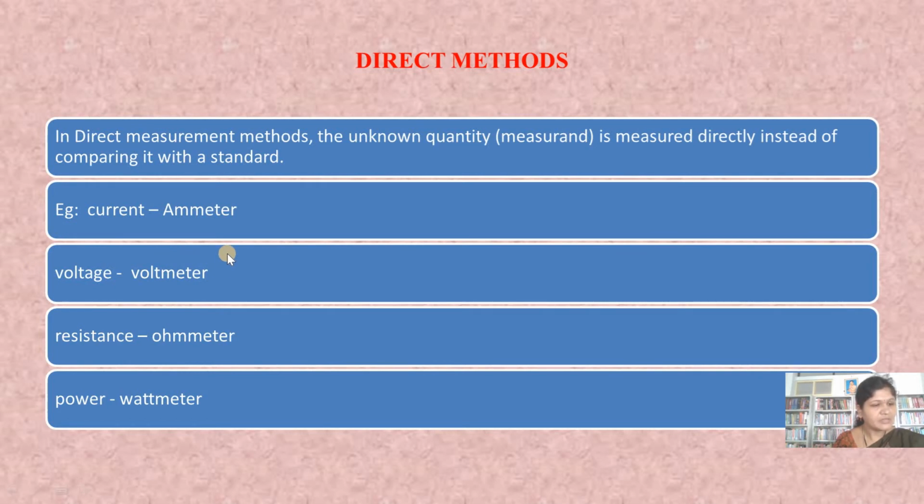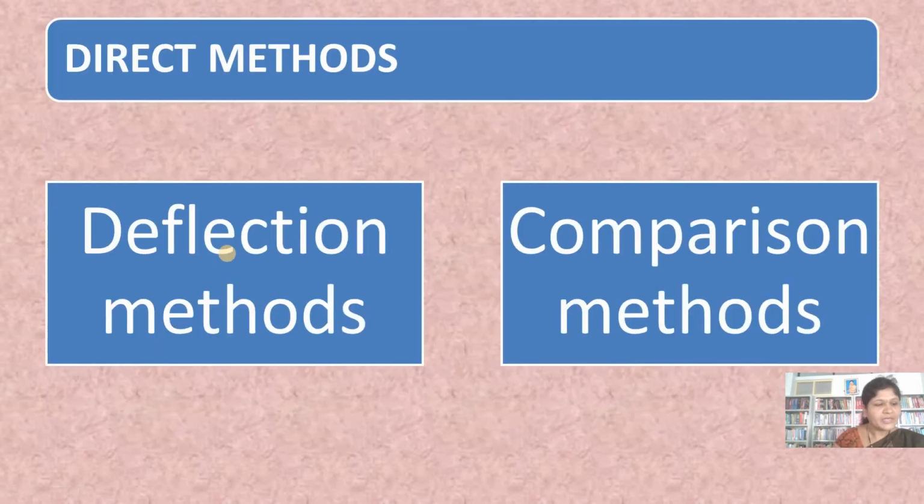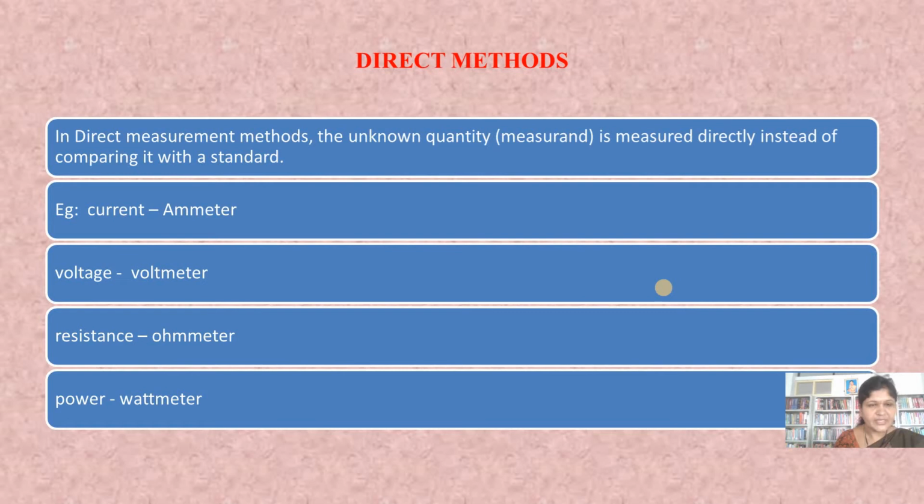Next, the direct methods are also further classified into two types. One is the deflection method and another one is the comparison method. In the examples, we took the ammeter, voltmeter, ohm meter and wattmeter. When we see these instruments, we have a pointer in them. The result of the measurement, like the current or voltage, is indicated by the deflection of the pointer.